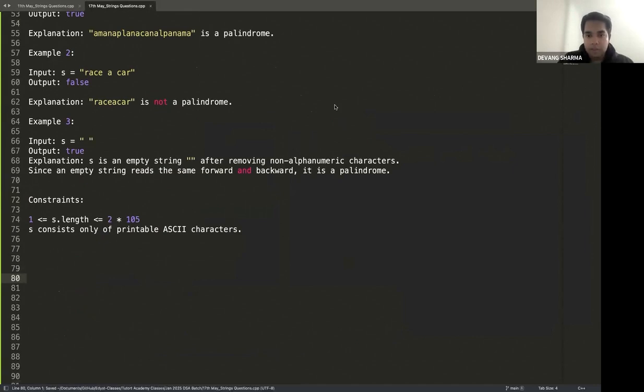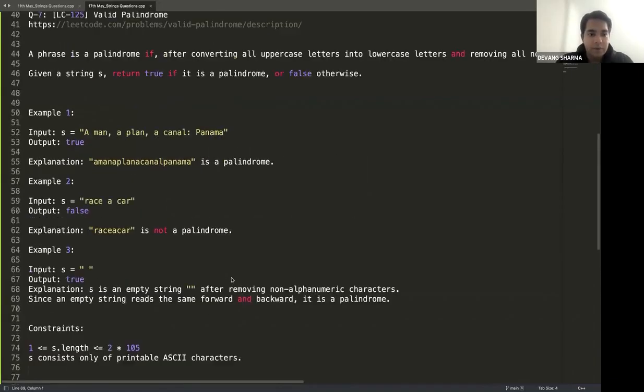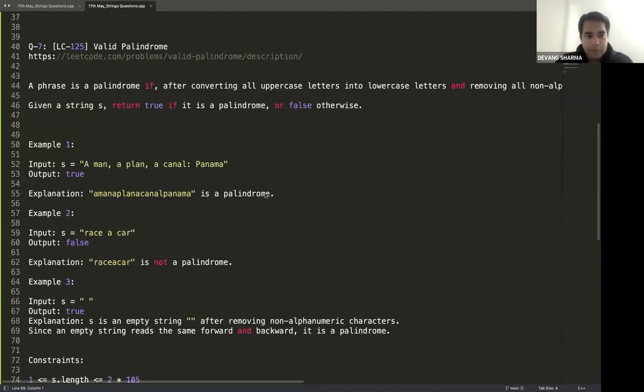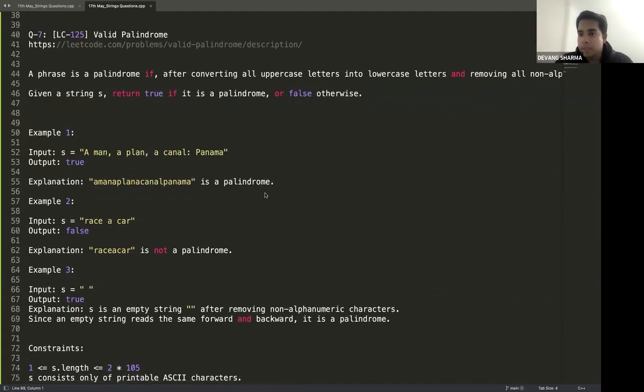All right, guys, the function that you have to complete, let me give you that as well real quick. This is the function that you have to complete. Boolean isPalindrome, whether it's a palindrome or not, true or false, and string s is given to you. Okay. Anyways, any doubt in the problem statement, anything which is not clear, let me know.